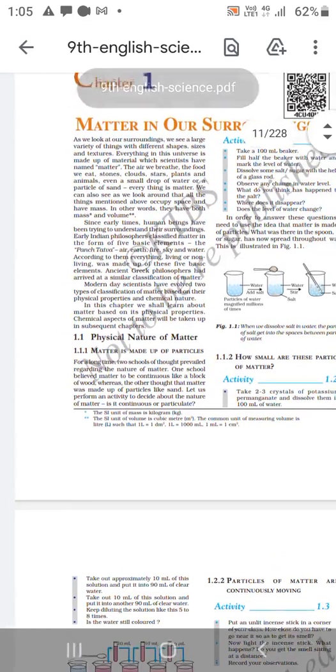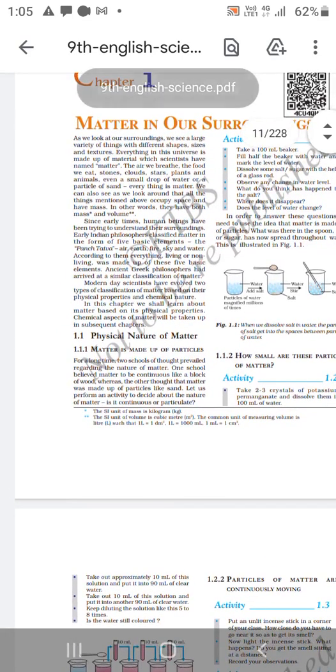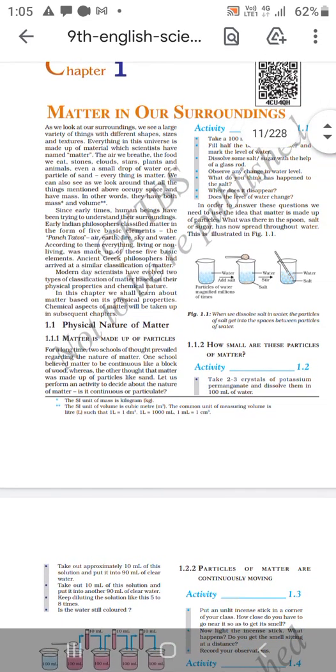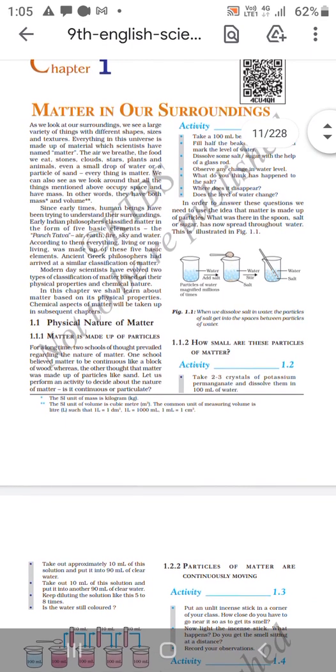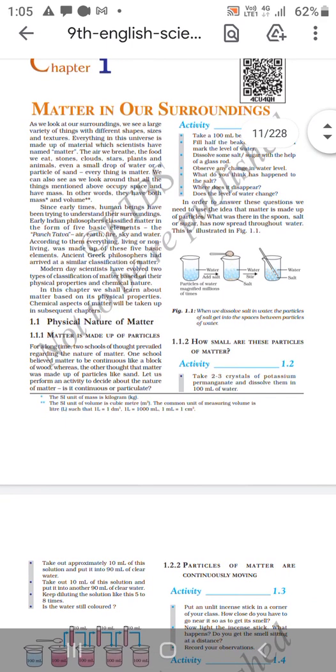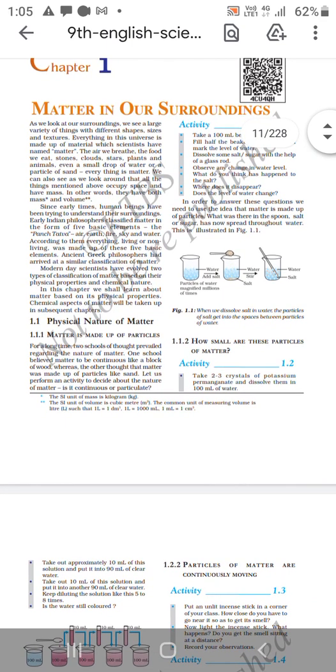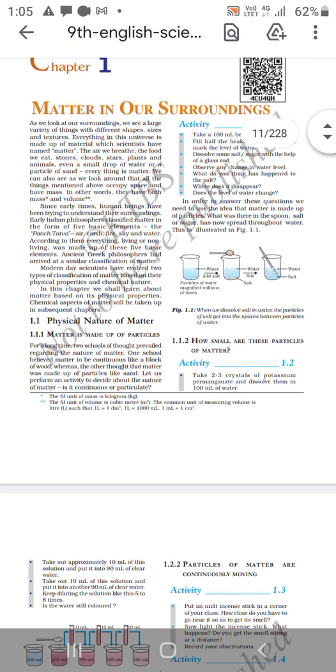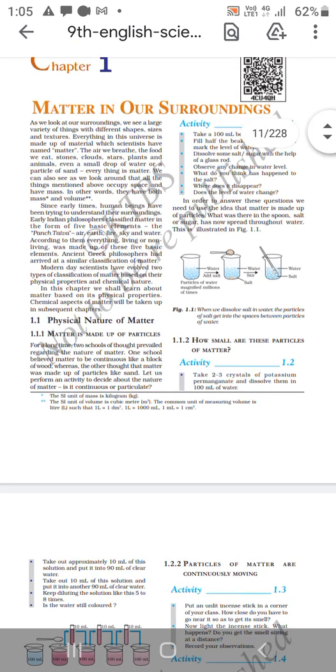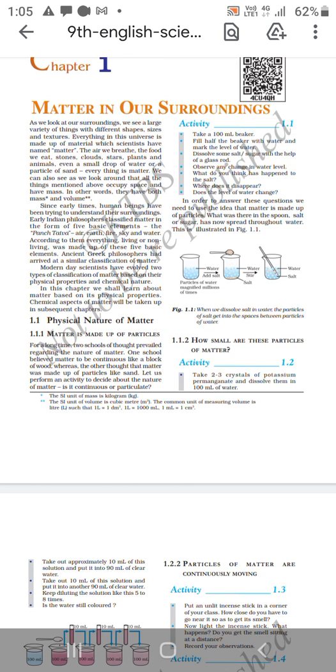Good morning, students. Today I'll do the revision of matter in our surroundings. As we look around our surroundings, we see a large variety of things with different shapes, sizes and textures. Everything in this universe is made up of a material which scientists have named matter.